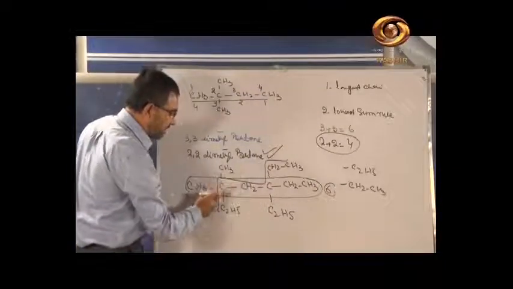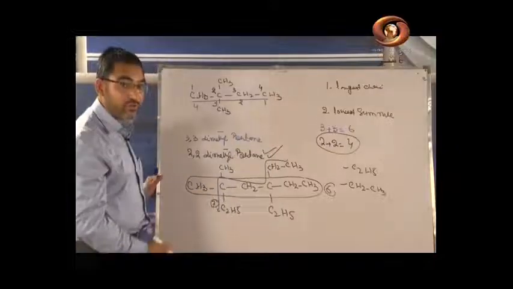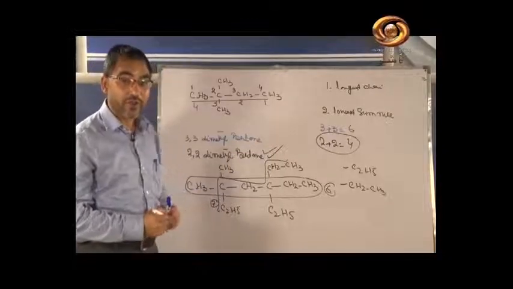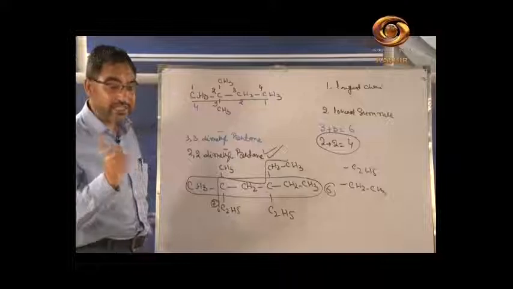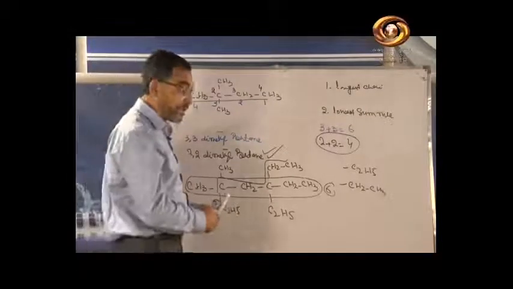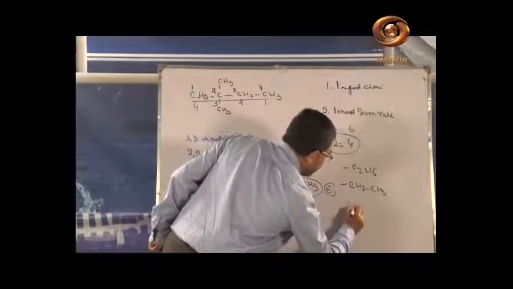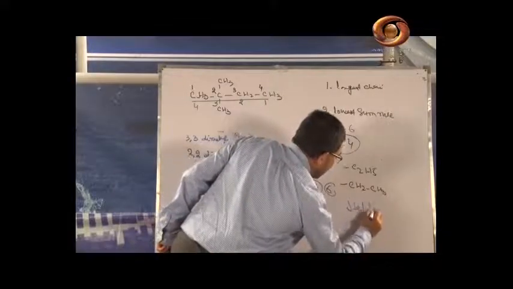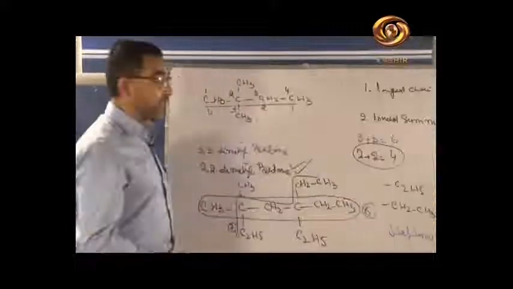If we select this chain, there are 7 carbons. So which chain do we have to select? We have to select the chain with the maximum carbons. 7 carbons are there, so the parent compound is heptane. Now the question is, where will we start the numbering from?